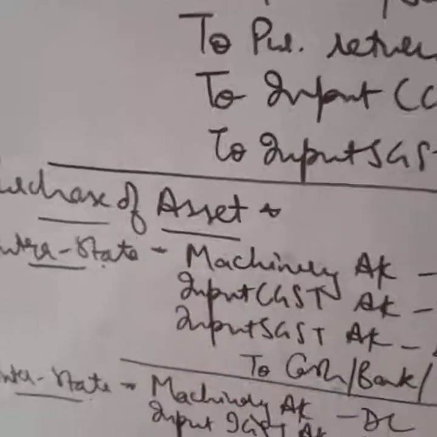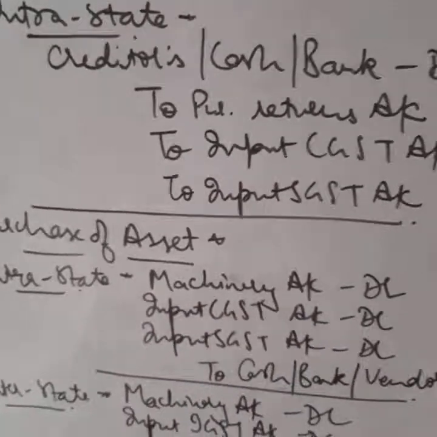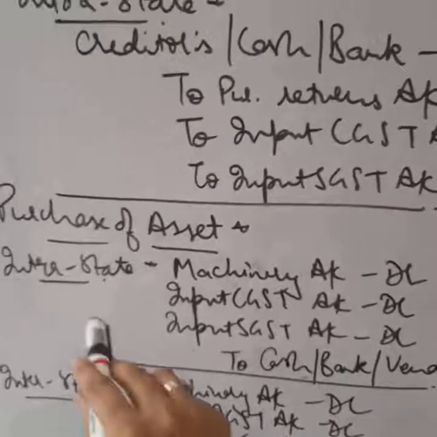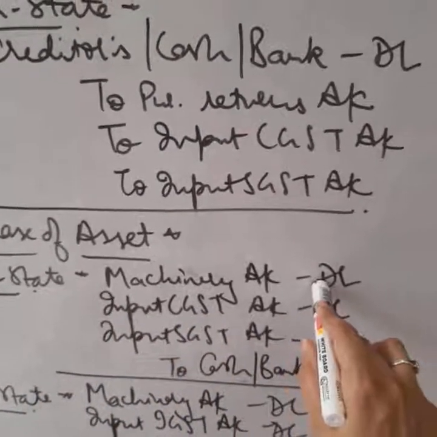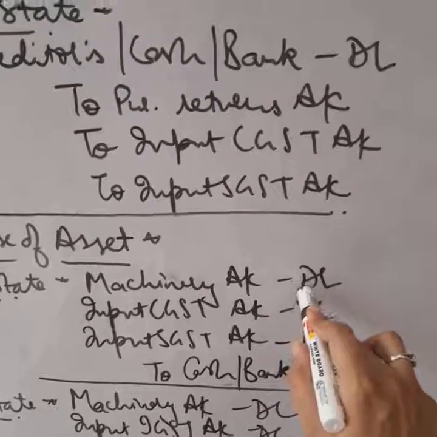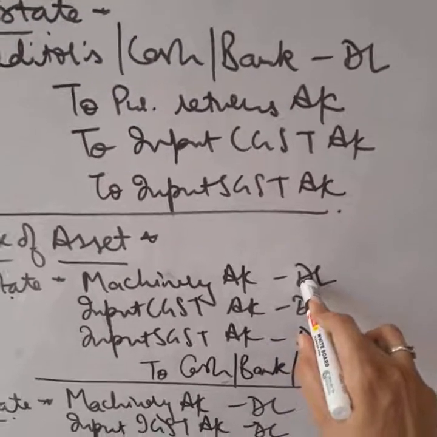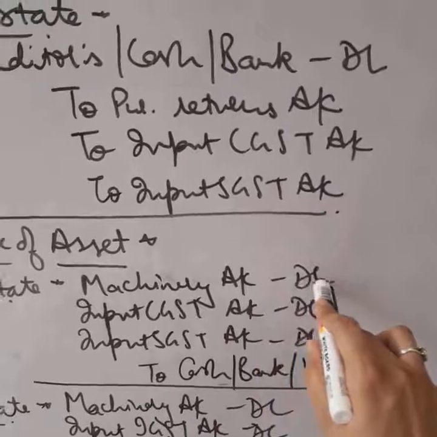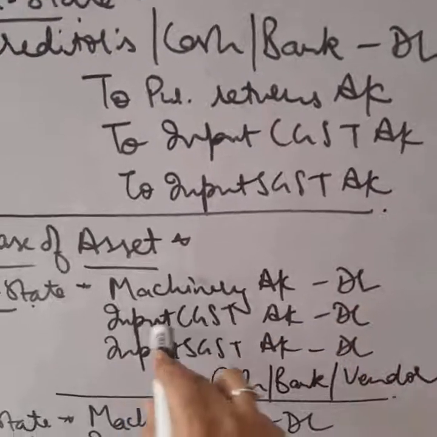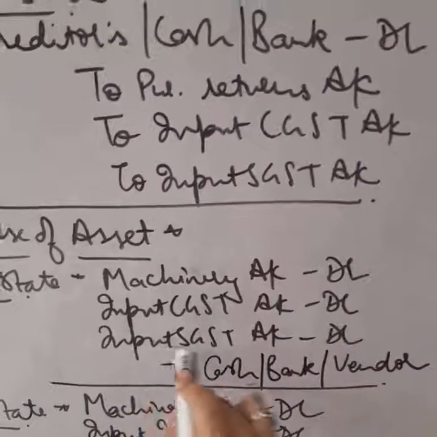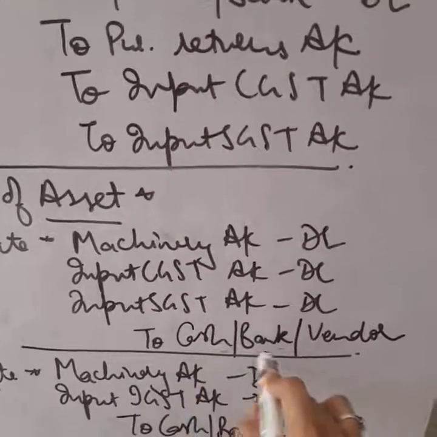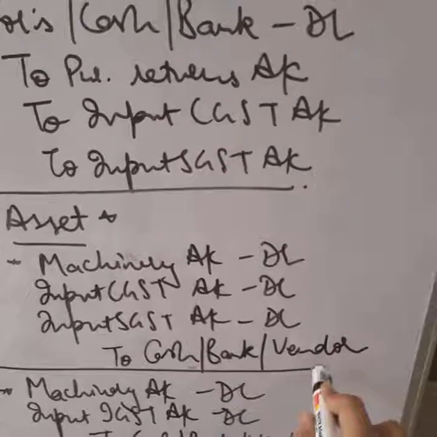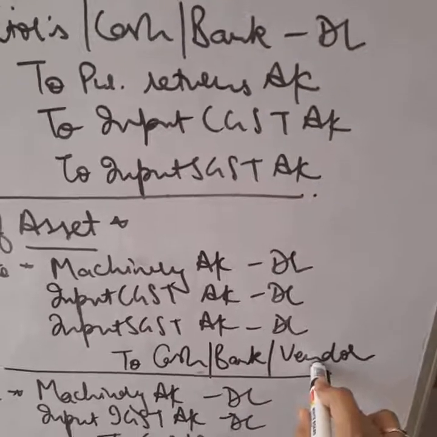Next is purchase of asset. Let's say the asset is machinery. So in case of intrastate, machinery will be debited as the asset is coming into our business, or you can say according to modern classification, the balance of asset is increasing. Input CGST debit, input SGST debit, to cash if we are paying it in cash, bank if through cheque, vendor if it is on credit.